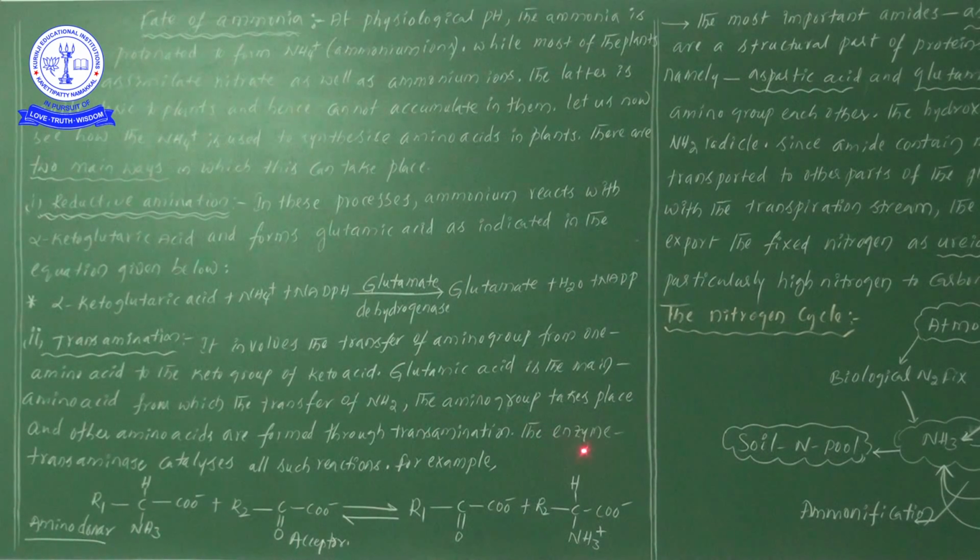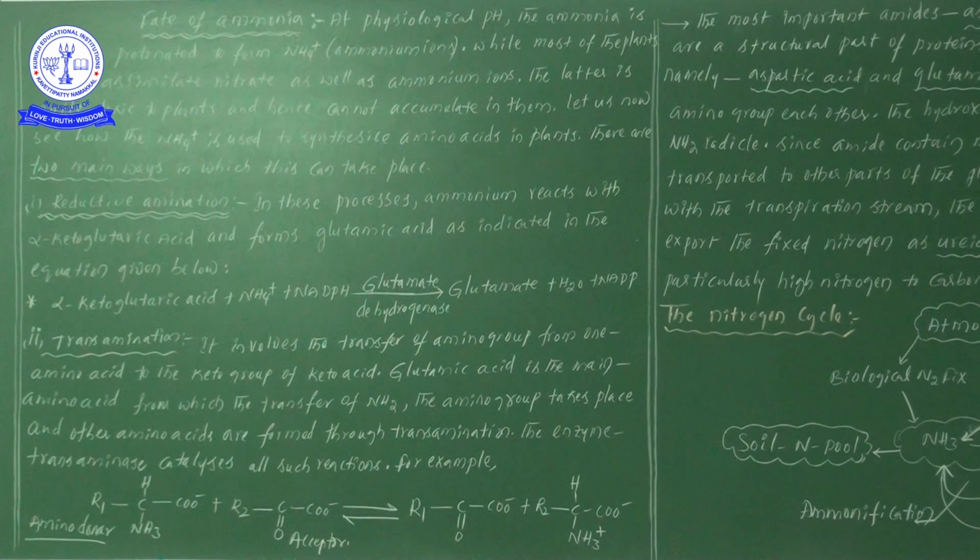Then what is the enzyme involved in this particular transamination? That is the transaminase enzyme. Here, ASE stands for enzyme. This transaminase enzyme catalyzes all such reactions, so it definitely is involved in transamination reactions.